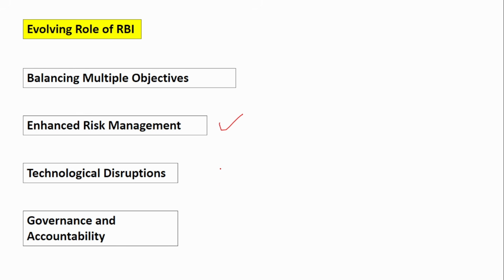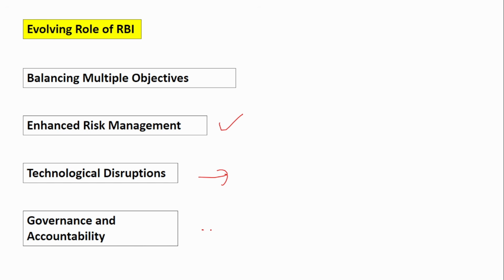Next, technology disruption and governance and accountability. Now, the majority of banks and even fintech companies are acquiring customers through technology. So it is very important that the RBI strengthens the IT guidelines. Recently, the RBI told Kotak Mahindra Bank not to onboard any customers through its application or website, because it did not adhere to the latest IT guidelines and cyber security norms. So RBI ensures that banks adhere to the latest IT and cyber security guidelines. That is also ensured by the Reserve Bank of India.